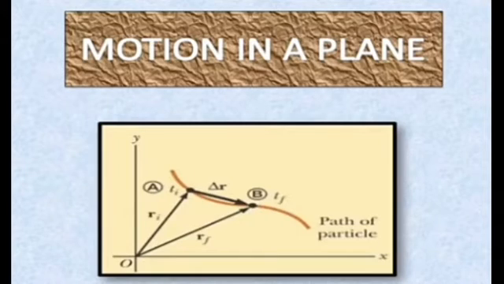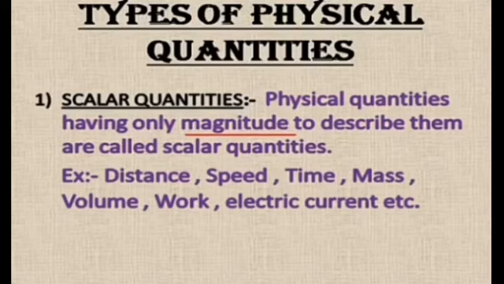But in the case of motion in two dimensions or motion in a plane, an object can have a large number of directions. So in order to deal with such situations, we need to introduce the concept of vector. To understand the concept of vector, we will start with the difference between scalar quantities and vector quantities. Physical quantities are mainly divided into two categories.